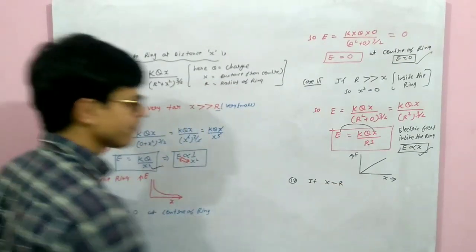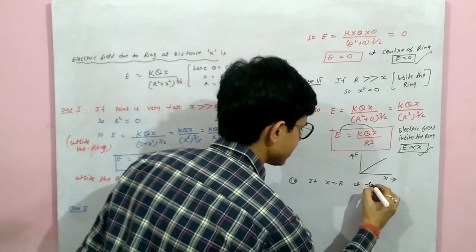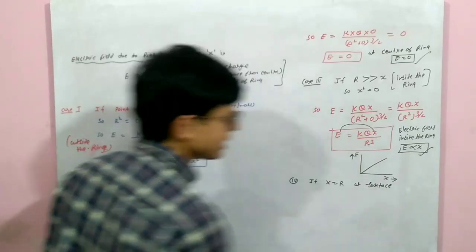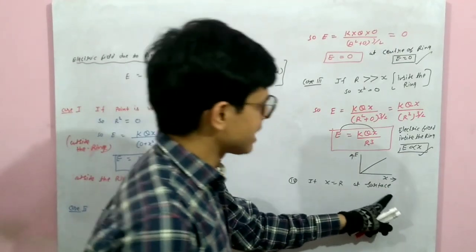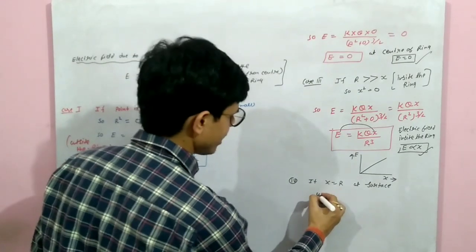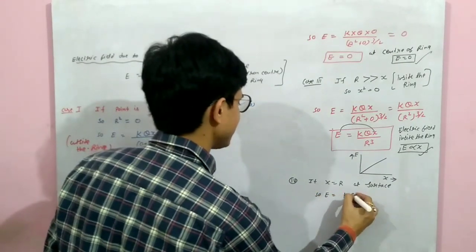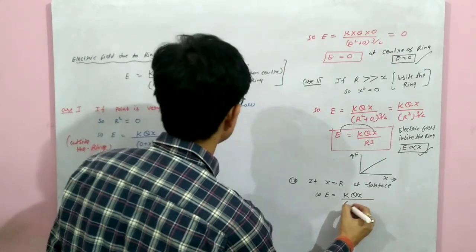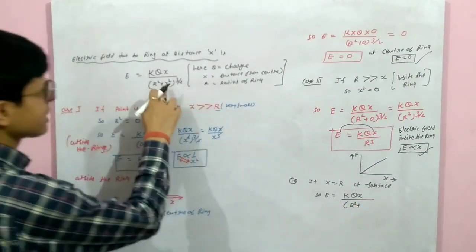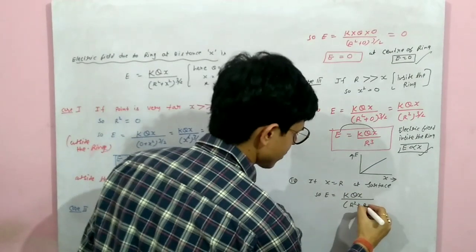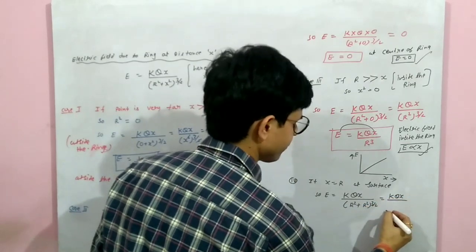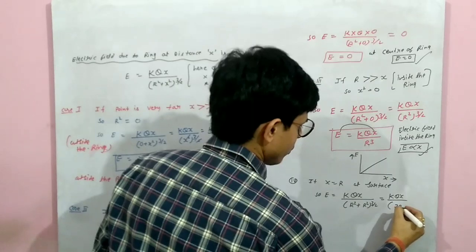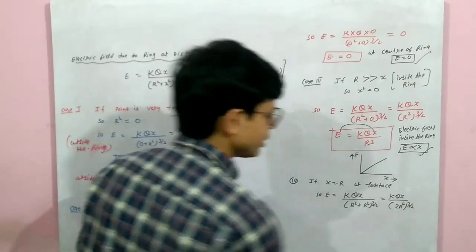x equals r means at the surface. So how much will E be? E equals k q x upon (r square plus x square) to the power 3/2. At the place of x we also put r, so it is k q r upon (2r square) to the power 3/2.